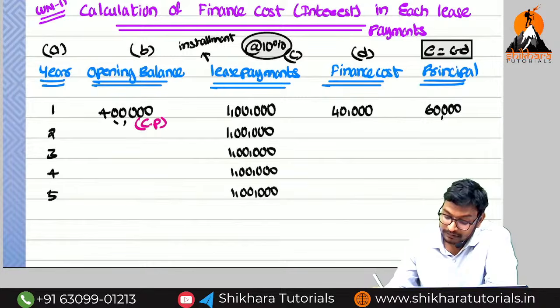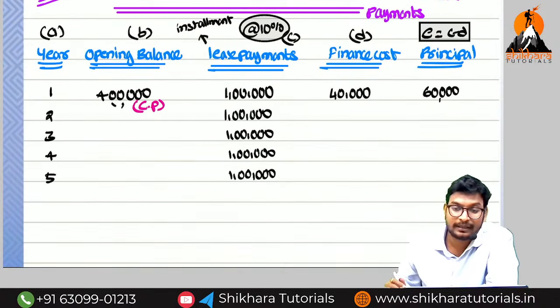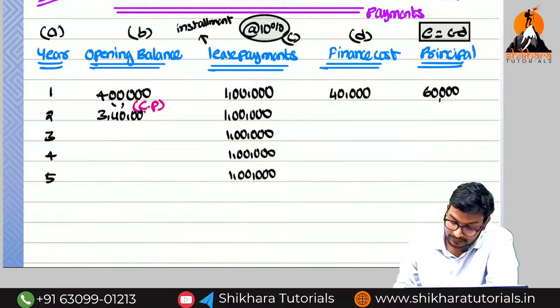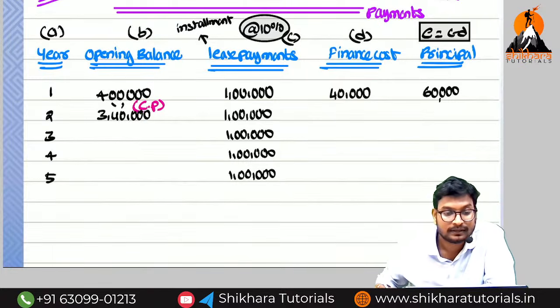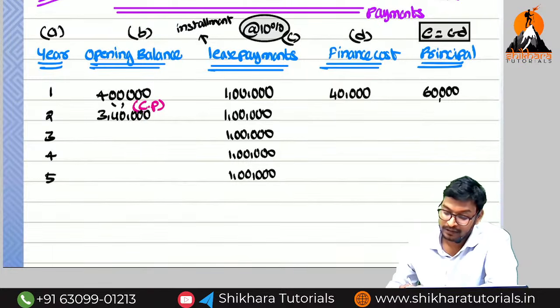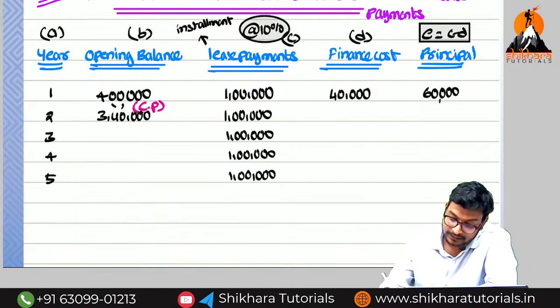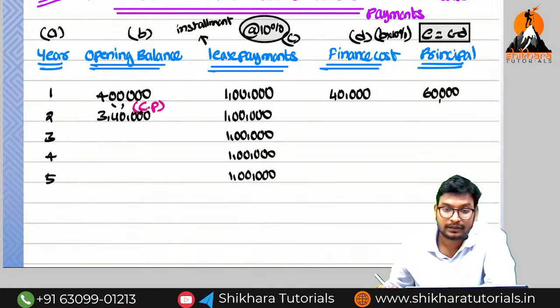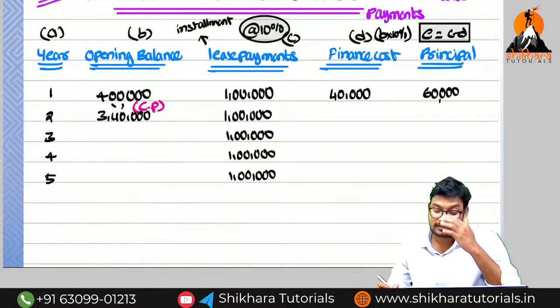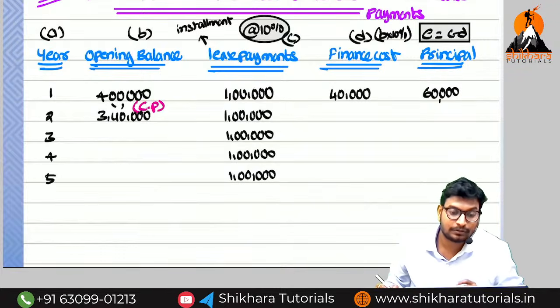That 60,000 we need to reduce from where, ma? From 4 lakhs. Can you say the balance, the opening balance? The opening balance is 3,40,000. What is the balance opening balance, amma? 3,40,000. How are we going to get the D value, amma? D value is nothing but B into 10%. Can you say the finance cost now? 3,40,000 into 10%. How much, amma?